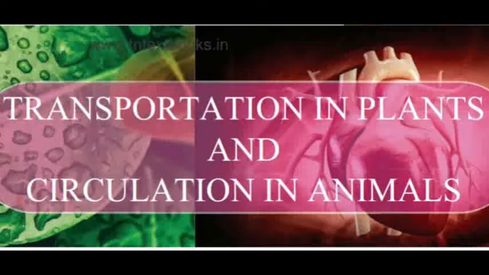Then when the water is evaporated from the mesophyll cell region in the form of water vapor by the transpiration process, the concentration of water is very low in the mesophyll cells. To balance the water content in the mesophyll cells, the root hairs which are present in the soil absorb a large amount of water and transport the water to the xylem elements. At that time it creates certain pressure. That pressure is called root pressure. The root pressure makes the water move in the upward direction.